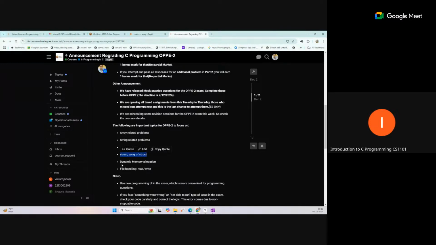Okay, and dynamic memory allocation, definitely. So how we can allocate memory at runtime. Sometimes, suppose we don't know how much memory we actually need to allocate at the initial time, so at runtime how we can allocate memory. That type of questions we also ask. So that is one thing.